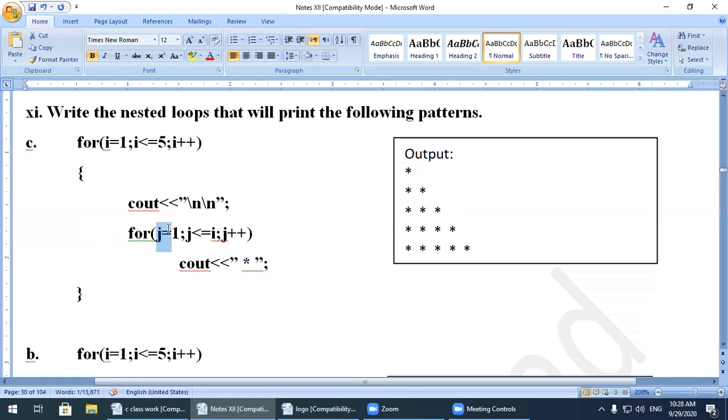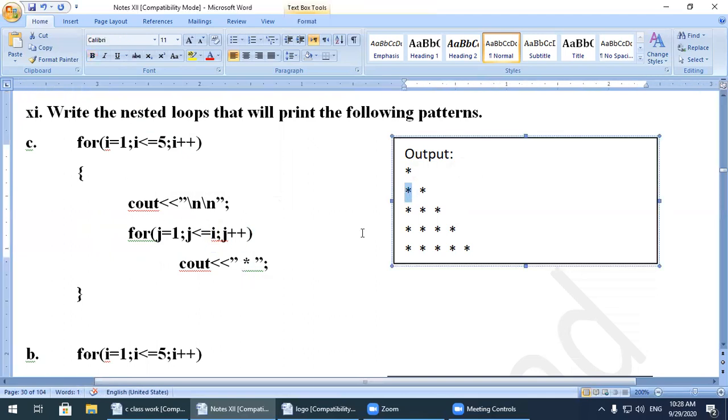Again j starts from 1. Now the value of I is equal to 2, so 1 is less than or equal to 2, condition is true. It will display the star, then j will be increased. So j is also 2, and 2 is less than or equal to 2, condition becomes true. Then again a star is displayed, so two stars.